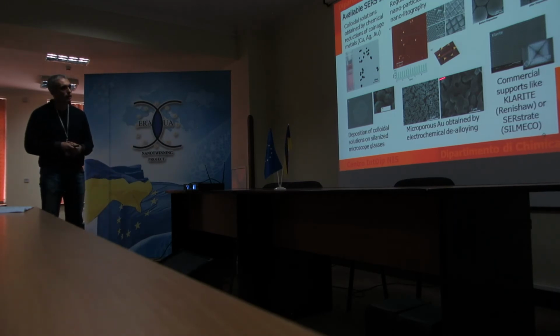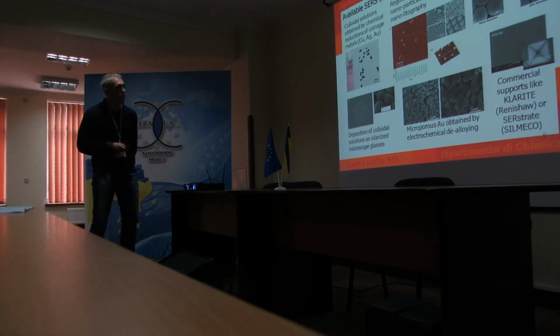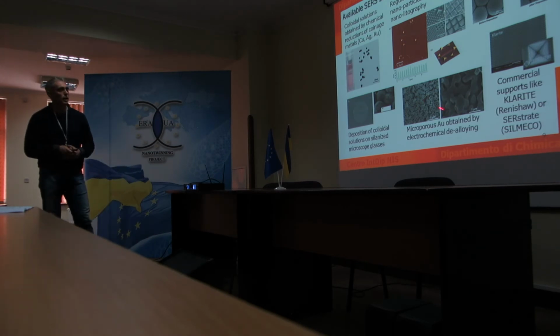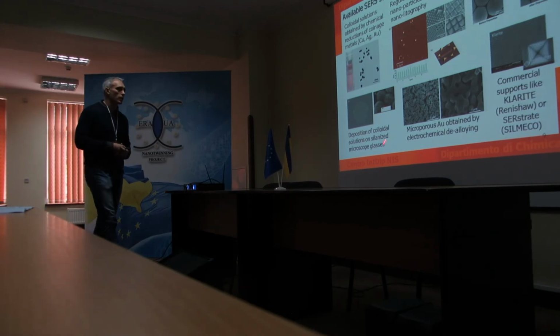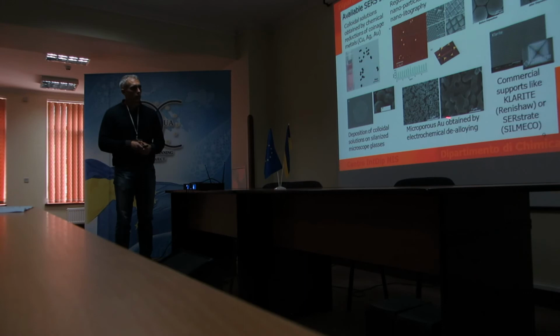Then there is another way to prepare substrates which are active in SERS, in which a professor of the chemistry department in Turin is also involved: to prepare microporous gold, which is obtained by electrochemical dealloying of an alloy of gold, silver and zinc, and you will get this beautiful substrate which is characterized by nanostructures.